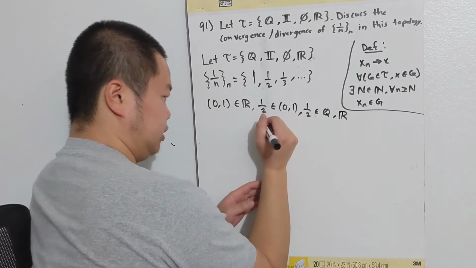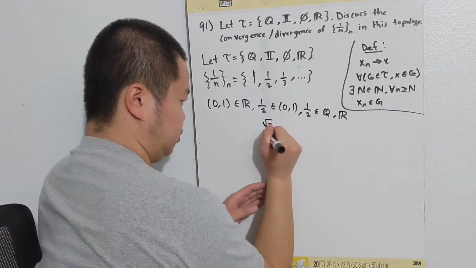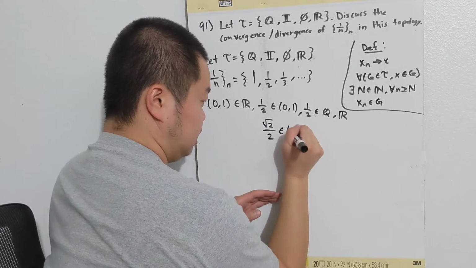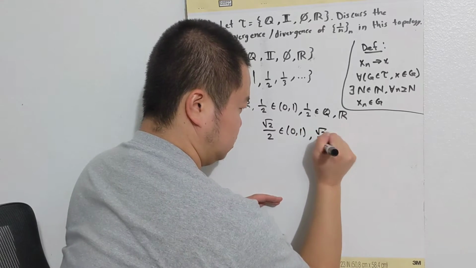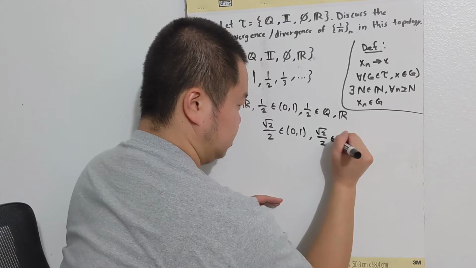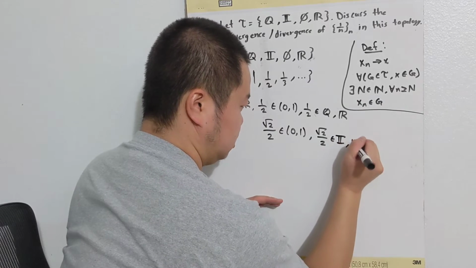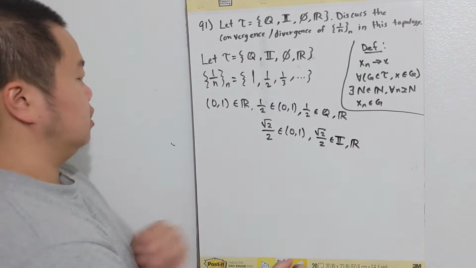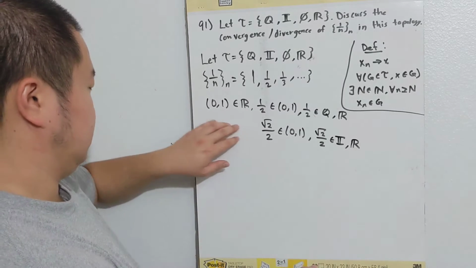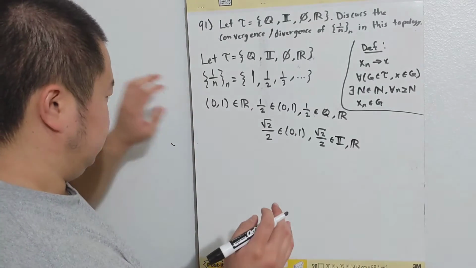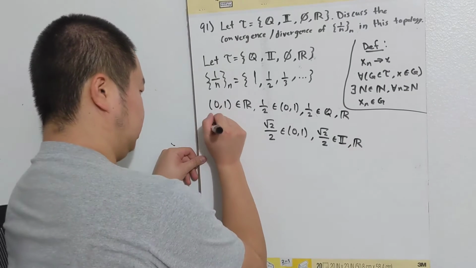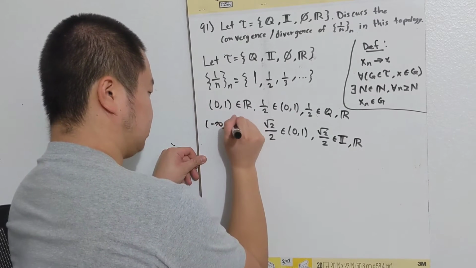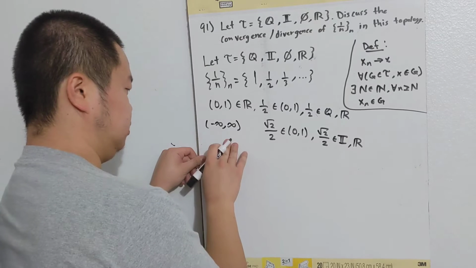If we also take the number square root of 2 over 2, that is in (0, 1), and it is also in the irrationals and the real numbers. So this interval contains both rationals and irrationals, and only the rationals and irrationals are in the real number set.